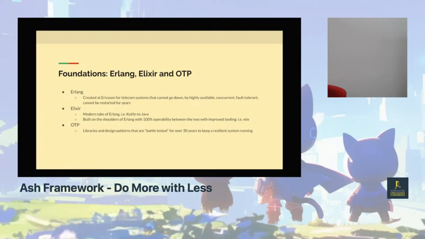They had a problem, right? When you have a telephone switch, it has to work, right? You have to make the call. If people call 911, 110, whatever, it has to actually connect. And you cannot go down, right? So they couldn't figure out how to do this very easily, so they made their own language and virtual machine. It's basically like the JVM, but it's called the Beam. That's why I have the podcast called Beam There, Done That, all about the Beam, which is their virtual machine.